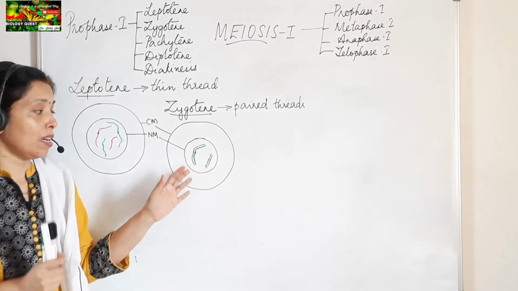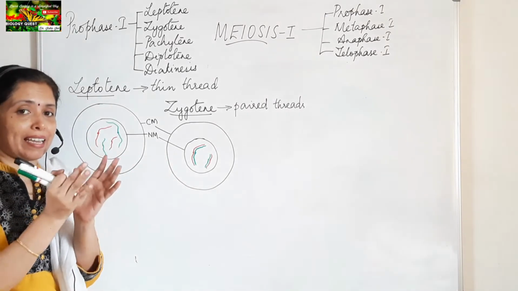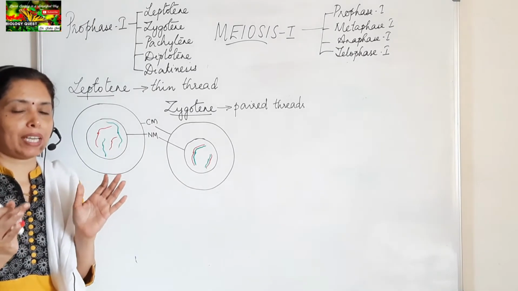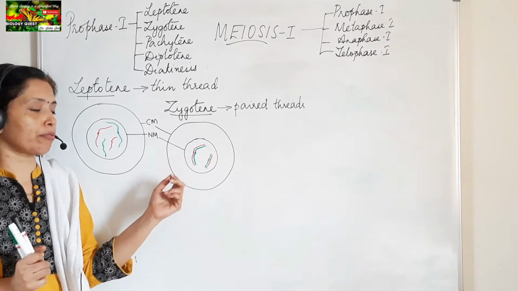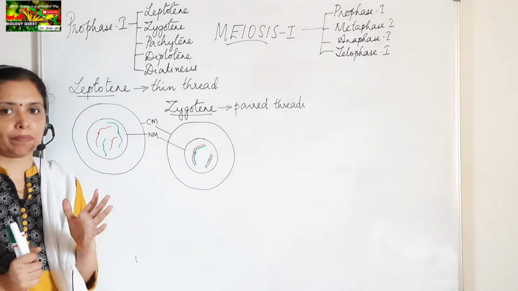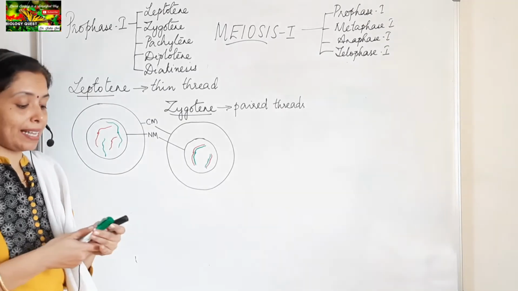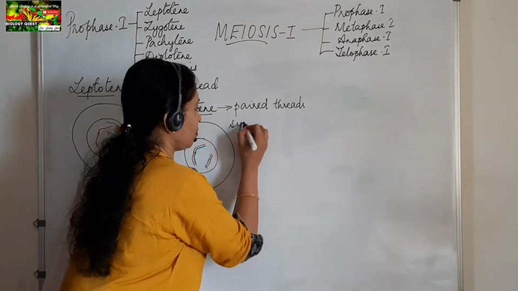What is pairing? The homologous chromosomes come close together and lie parallel to each other. This process of lying close together of the homologous chromosomes is called pairing, or it is otherwise called synapsis.